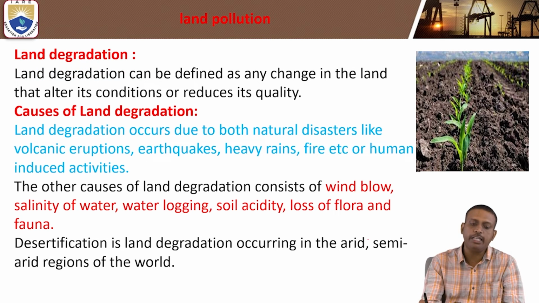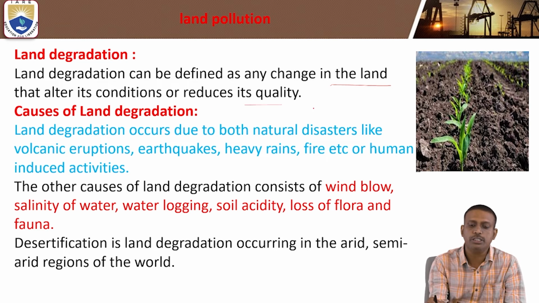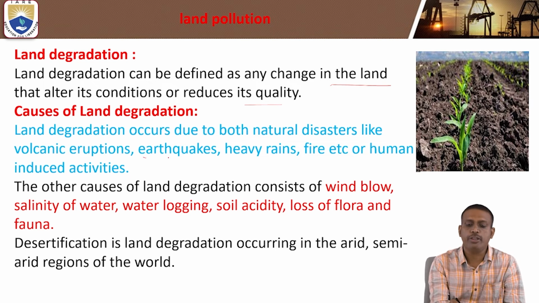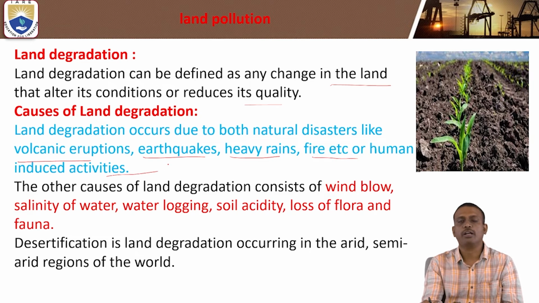What is land degradation? Land degradation is defined as any change in the land conditions that reduces its quality. What are the causes of land degradation? It is due to both natural disasters like volcanic eruptions, earthquakes, heavy rains, forest fires, etc., and human-induced activities.